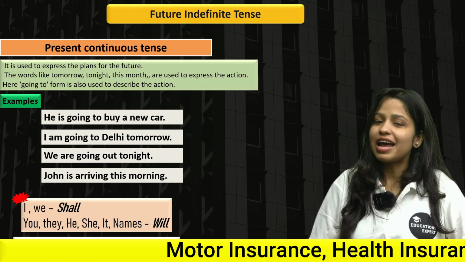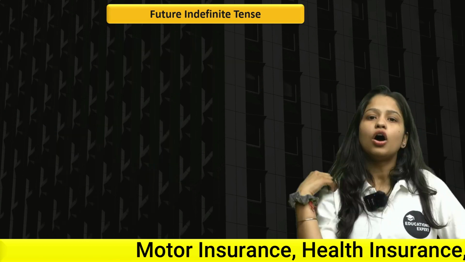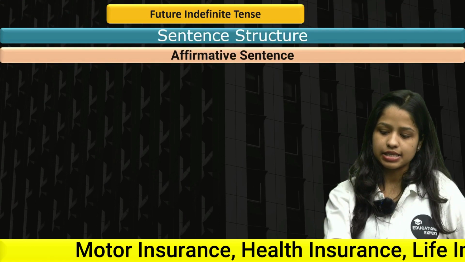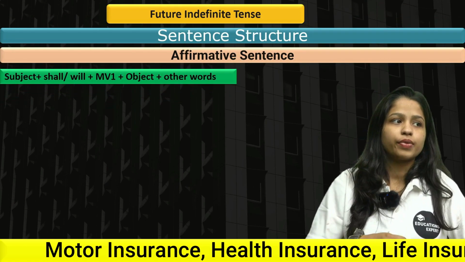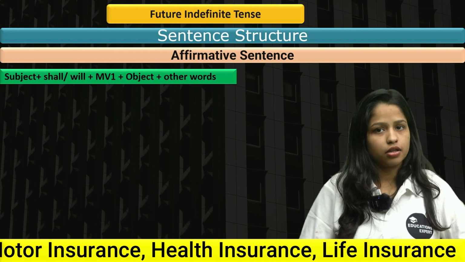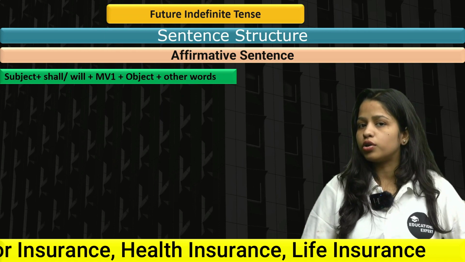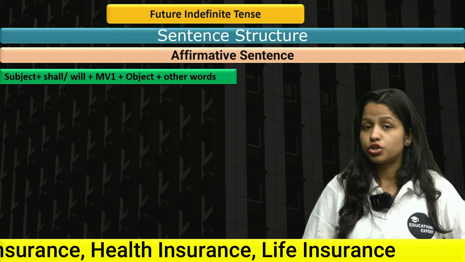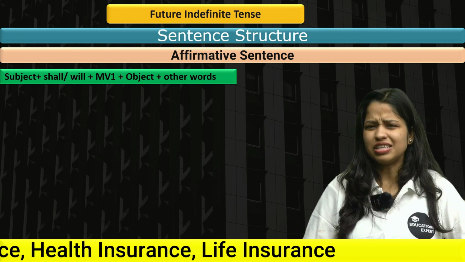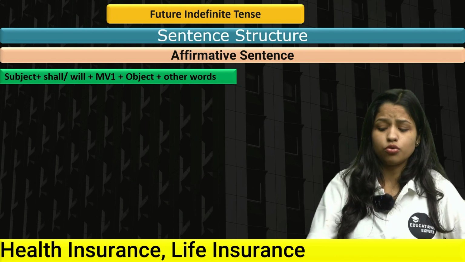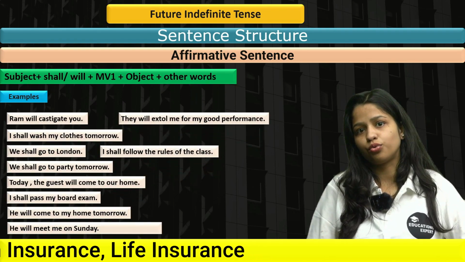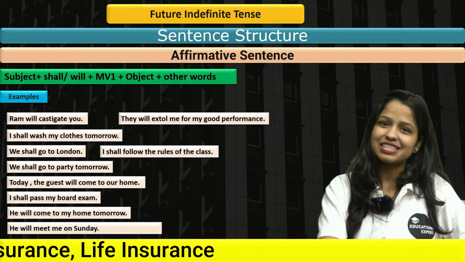Let's move forward and understand sentence structures. Now let's understand the sentence structure for affirmative sentences. So here is the structure: subject, shall/will, main verb V1, object, and other words. At the start of this video I already told you that we are going to use will and shall plus V1; keep that in your mind. Otherwise, the sentences are very simple. I'm going to first give you my examples, and after that you have to make your own. So let's get started with examples.